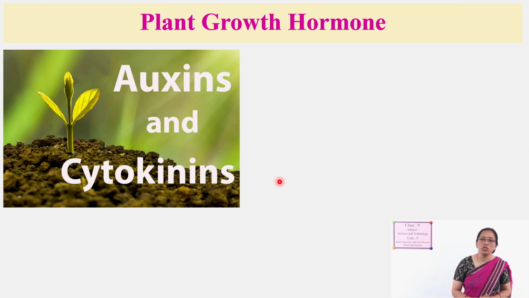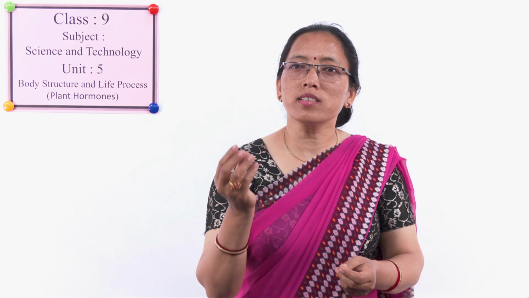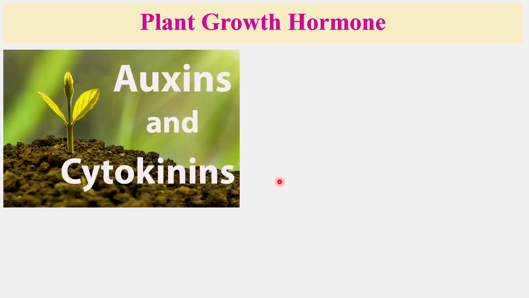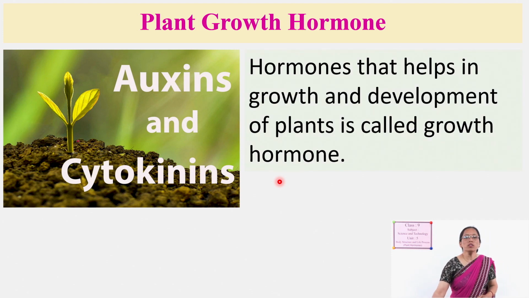What is tissue culture? In grade 8 in artificial reproduction also, we learned about tissue culture. Tissue culture means by preparing an artificial medium, we can grow a large number of plantlets by using the tissue of the plant, which is very useful for endangered plants. While preparing the medium, what do they do? They use auxin and cytokinin as a growth hormone.